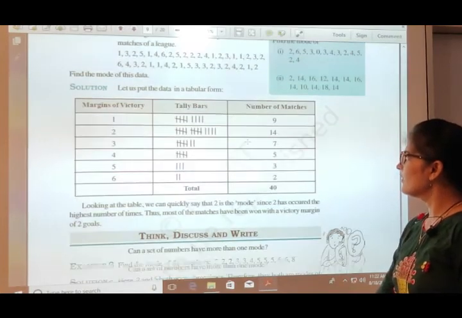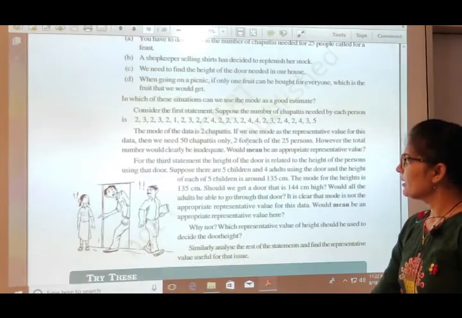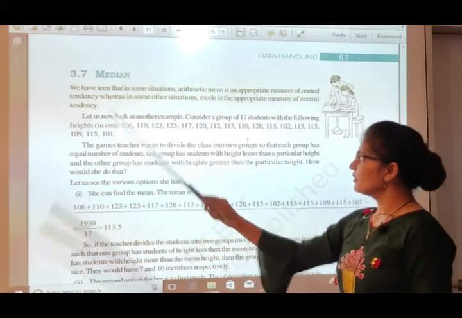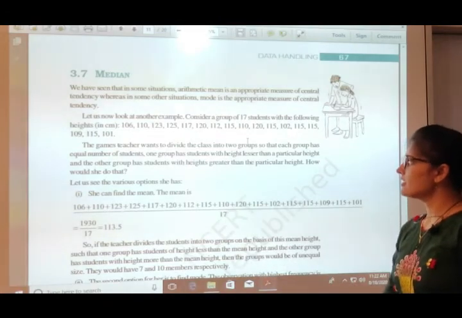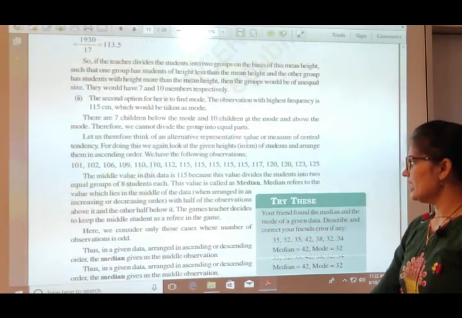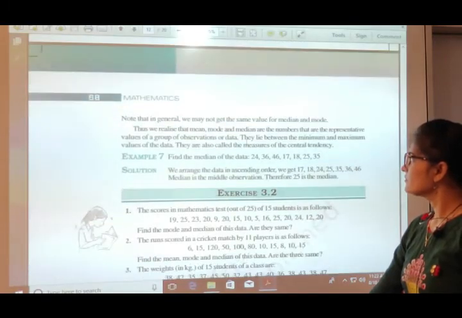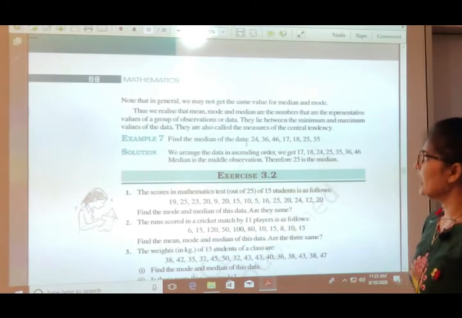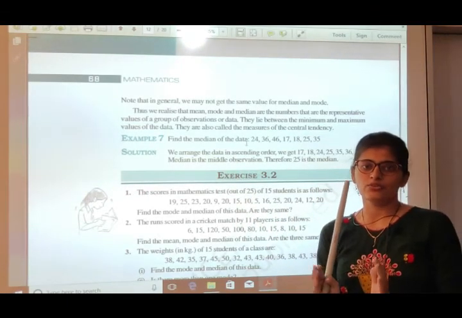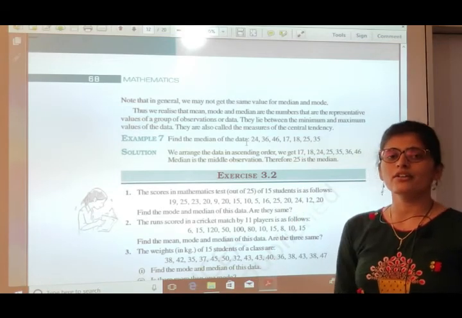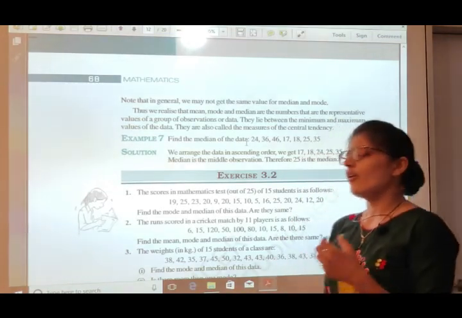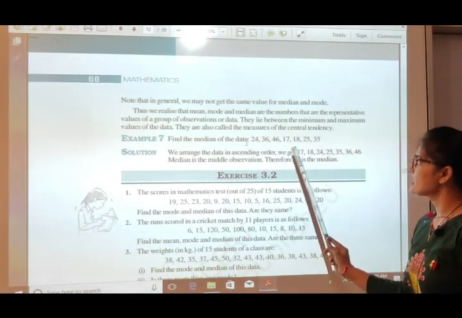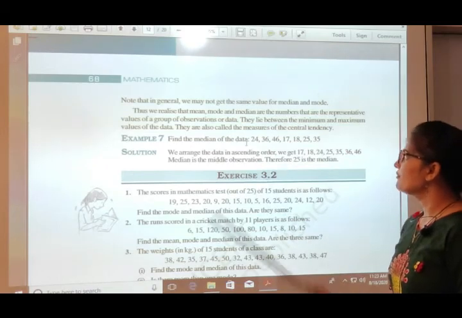Now next we will move towards the median. Here the new topic is median. Now what is the definition of median? Let us see. Find the median of the data. Median means the middlemost value. Observations will be given to you and you have to find which value is in the middle. Here, find the median of the data 24, 36, 46, 17, 18, 25 and 35.